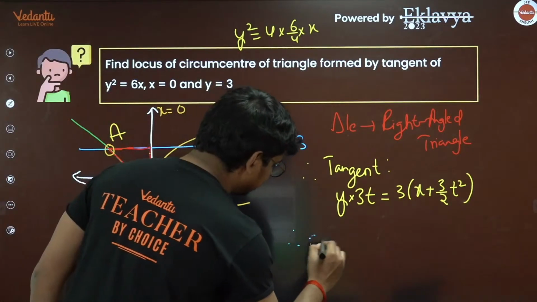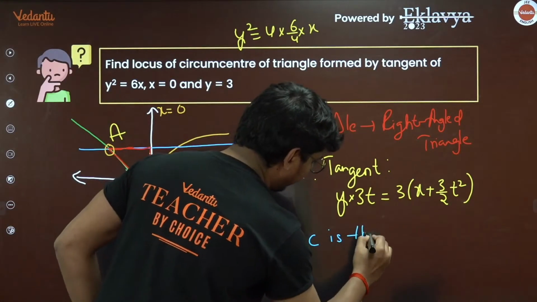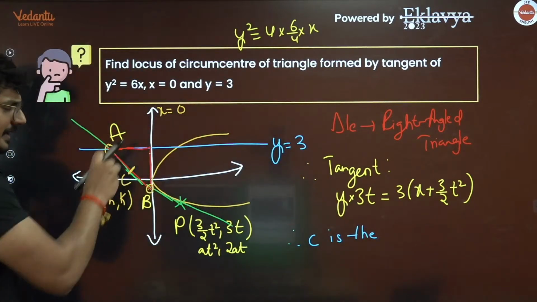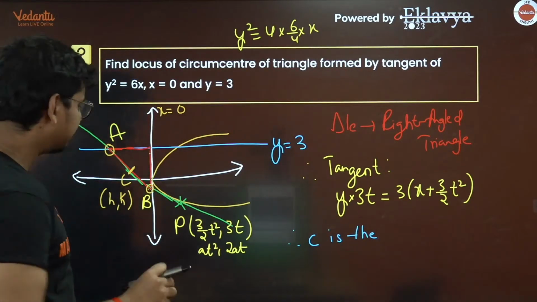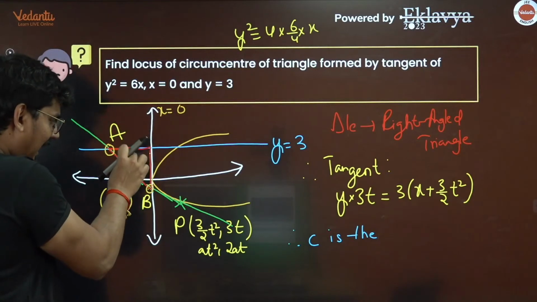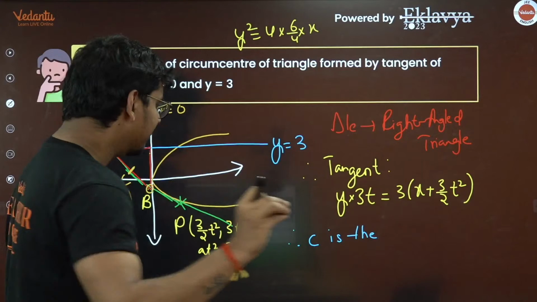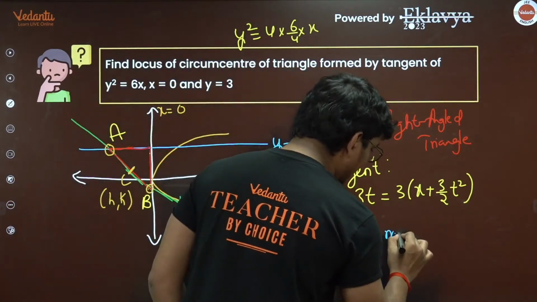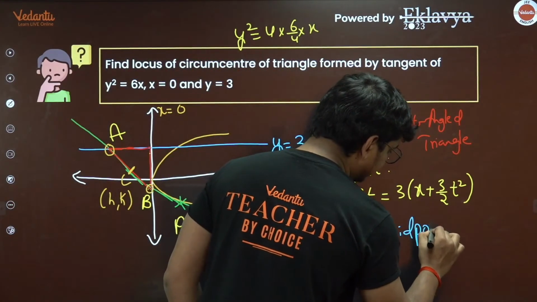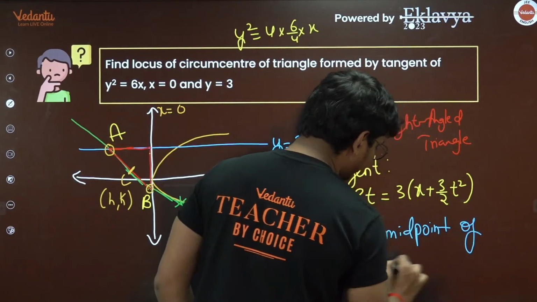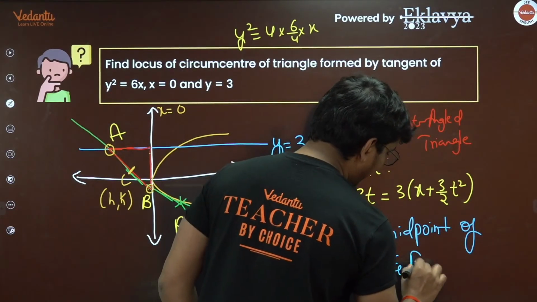So C is the midpoint of A and B. I told you, for a right angle triangle, where is the circumcenter going to be? It is going to be at the half of the hypotenuse. The midpoint of the hypotenuse is nothing but the circumcenter. So C is going to be the midpoint of AB.